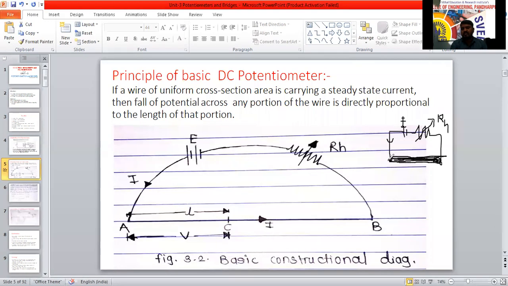What is the resistance formula of a conductor? Resistance of a conductor. Anyone, can you tell me? V upon I. So we don't know the voltage, we don't know the current. Then also we can measure the resistance. How?